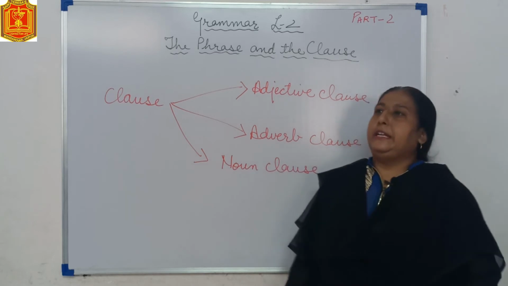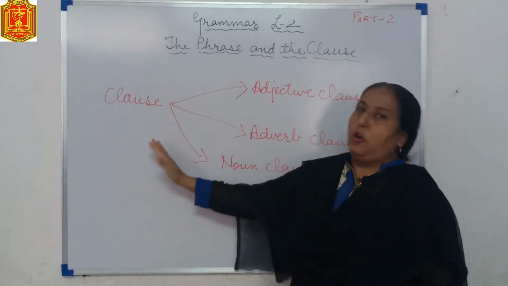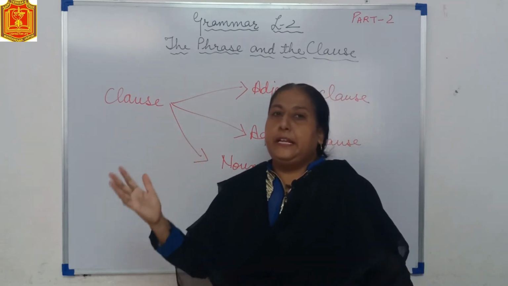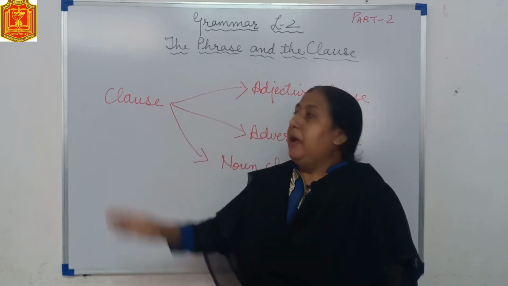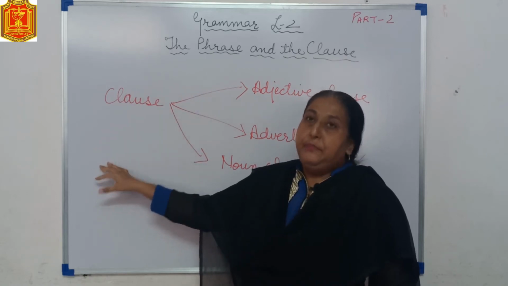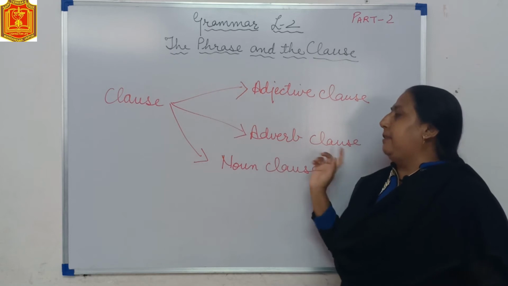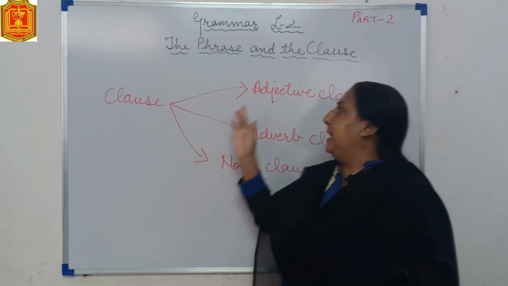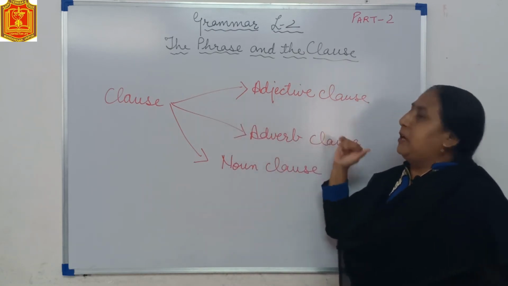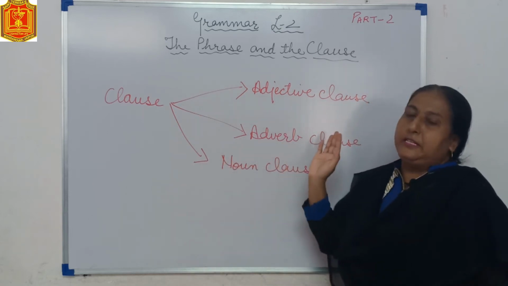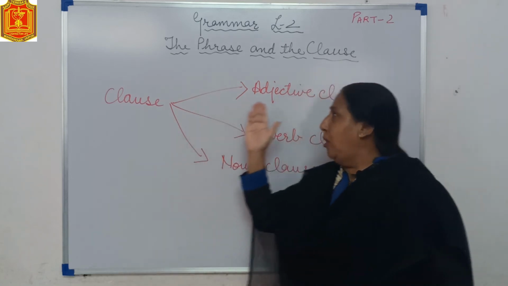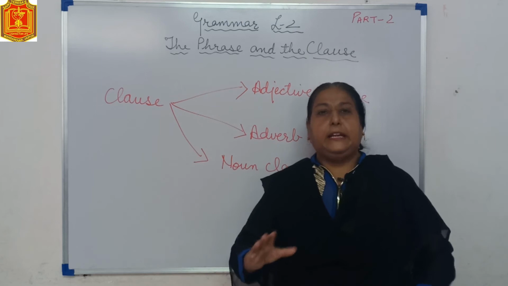Now students, don't get confused. The phrase and the clause both are groups of words. Again I am repeating, phrases are not complete in themselves. They do not have a subject or a verb, but clauses can be a part of a sentence or a sentence in itself. Now adjective clause, adverb clause and noun clause are just like adjective phrase, adverb phrase and noun phrase. The thing is that adjective clauses are doing the work of an adjective, adverb clauses are doing the work of an adverb, noun clauses are doing the work of a noun, and you all know what adjective, adverb and noun are, so do not get confused with it.